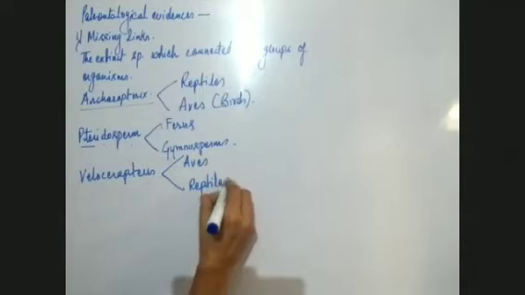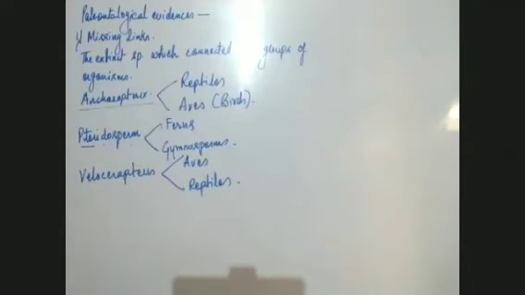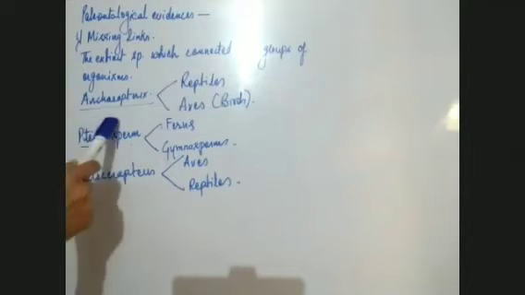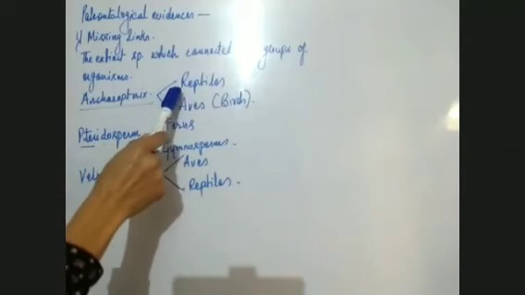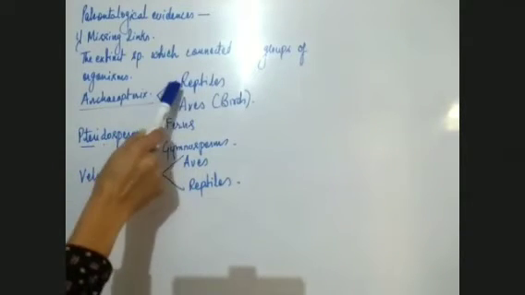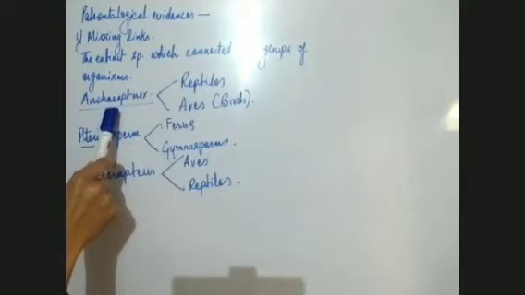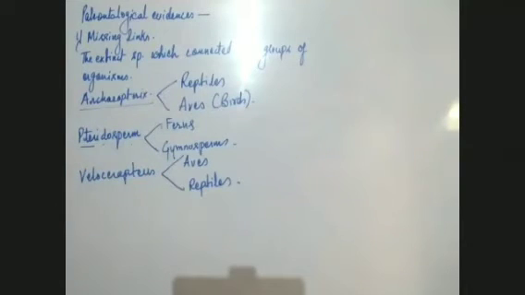So these extinct connecting links tell us about the process of evolution. Archaeopteryx was there, that means the evolution was from reptiles. After reptiles, Archaeopteryx came, and then the birds originated. So the missing links tell us a lot about the process of evolution.